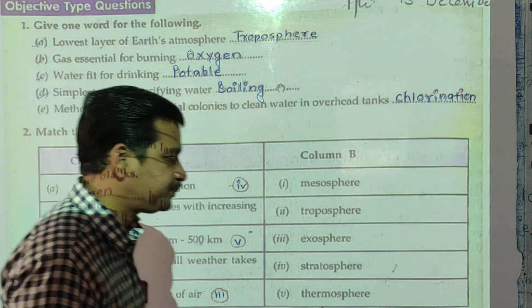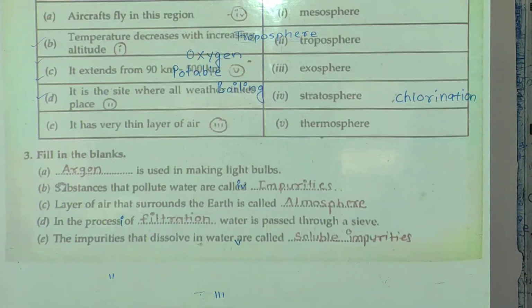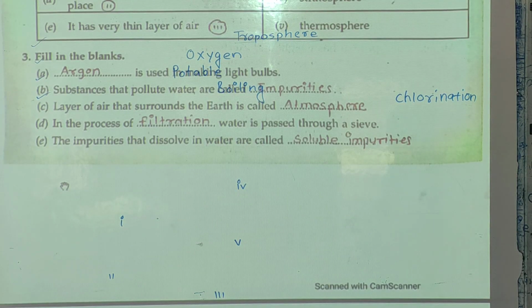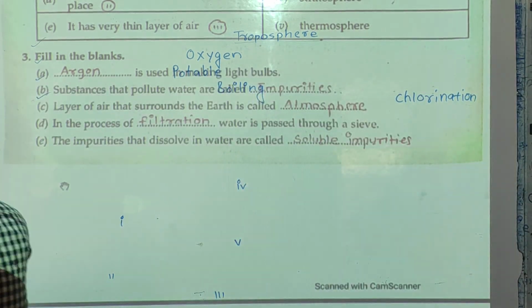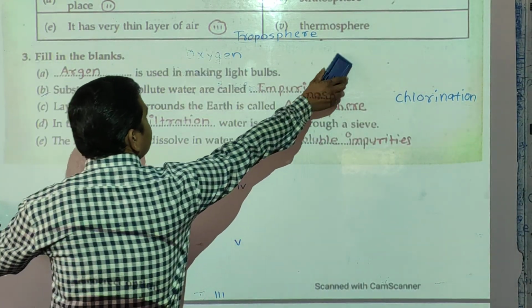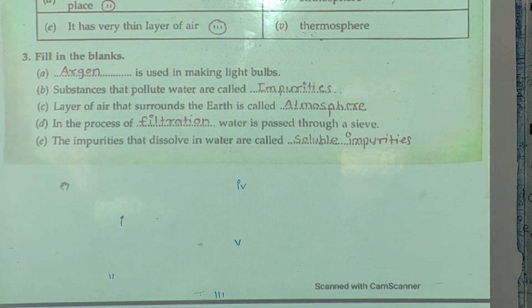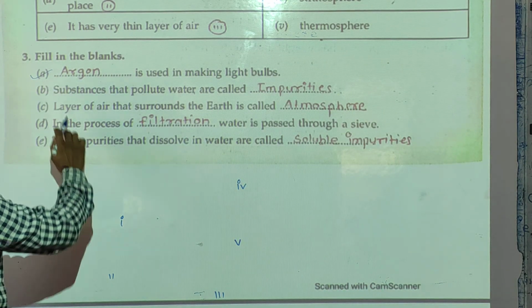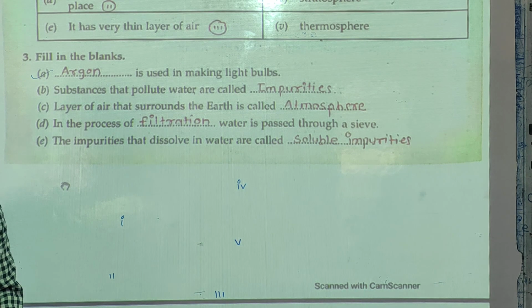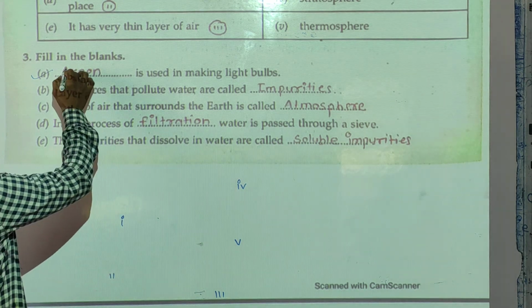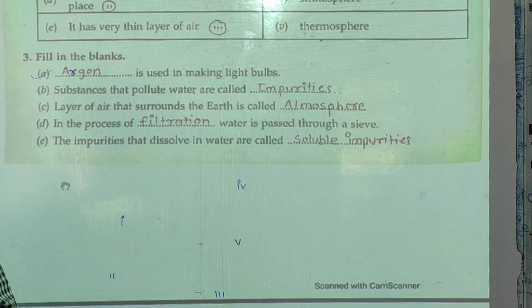Next question. Fill in the blanks. Dash is used in making light bulbs. Argon. ARGON.